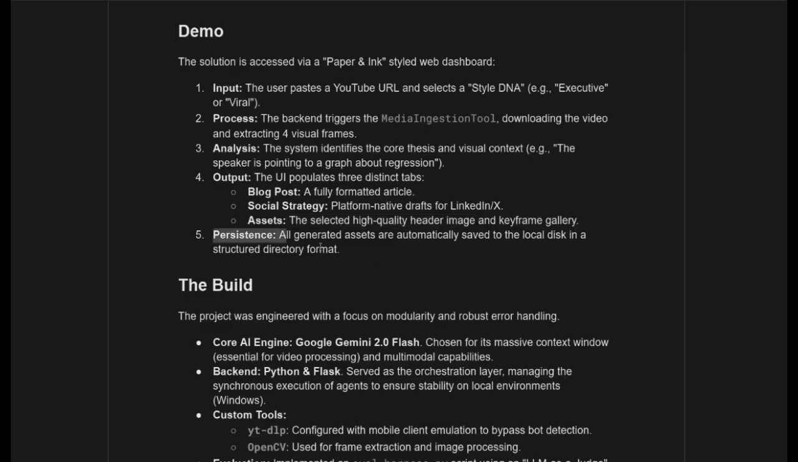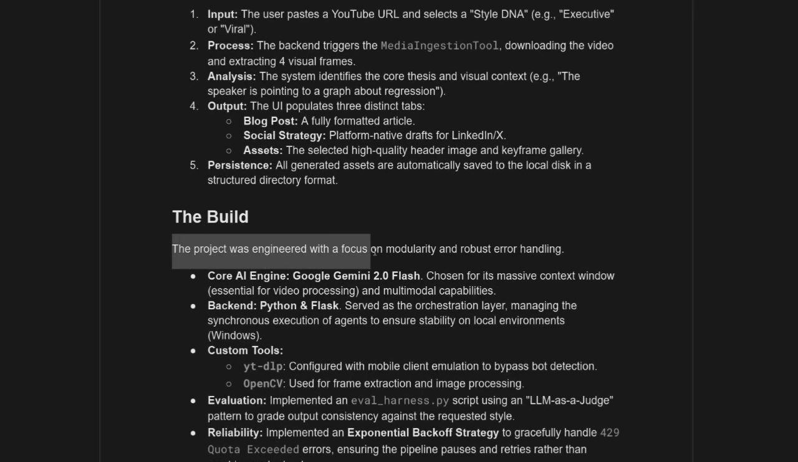Persistence is the last component of the demo. All generated assets are automatically saved to the local disk in a structured directory format. Let's take a look at the build. The project was engineered with a focus on modularity and robust error handling.